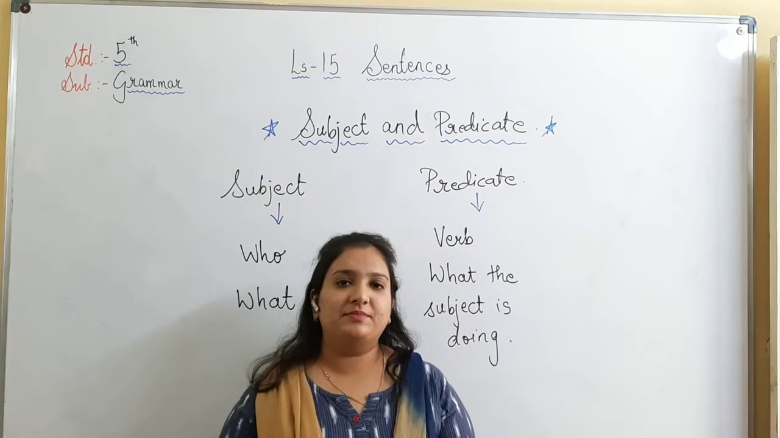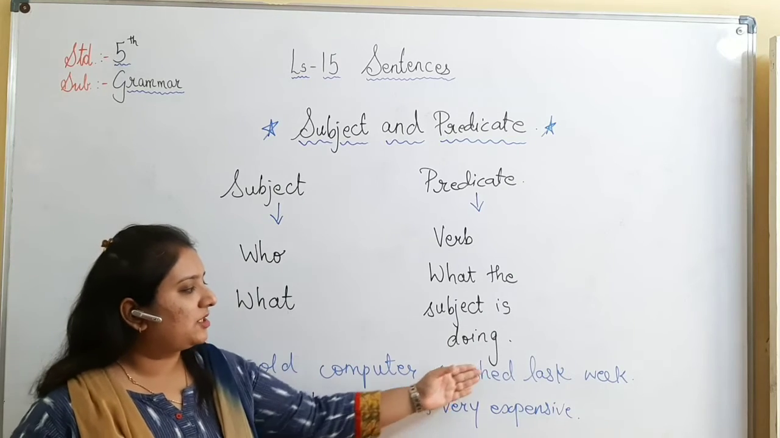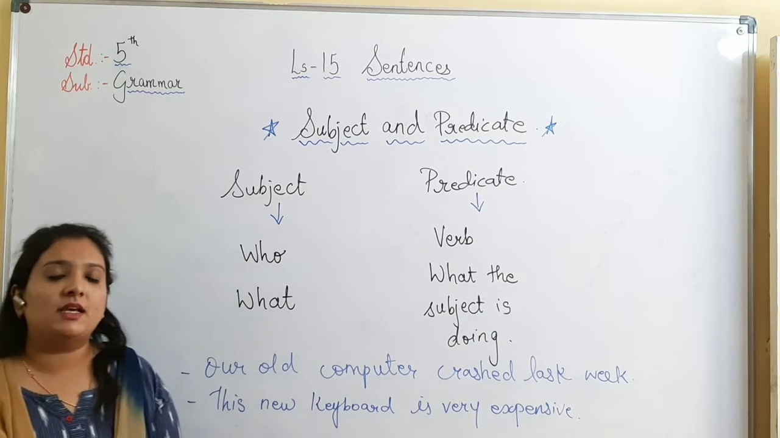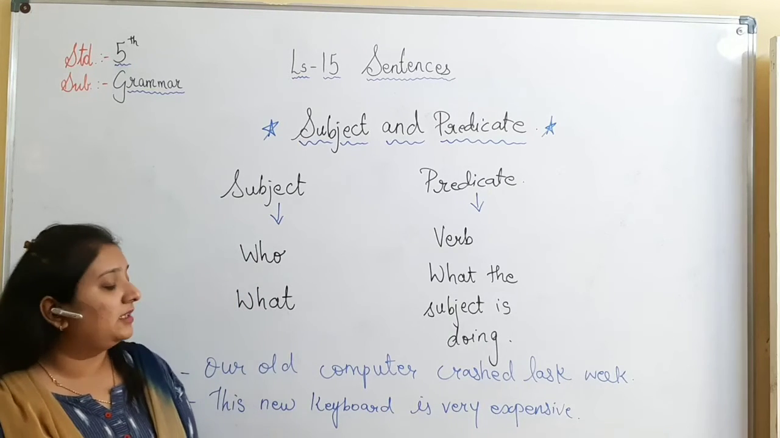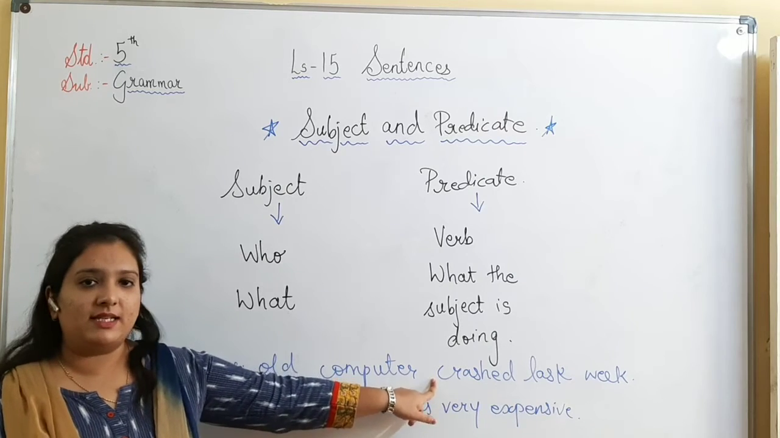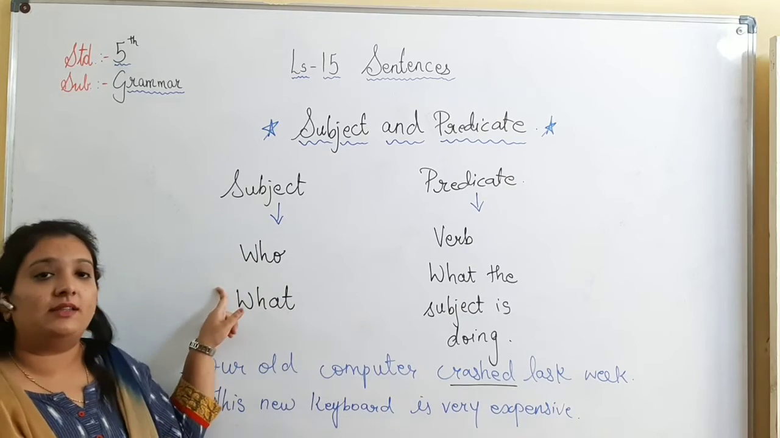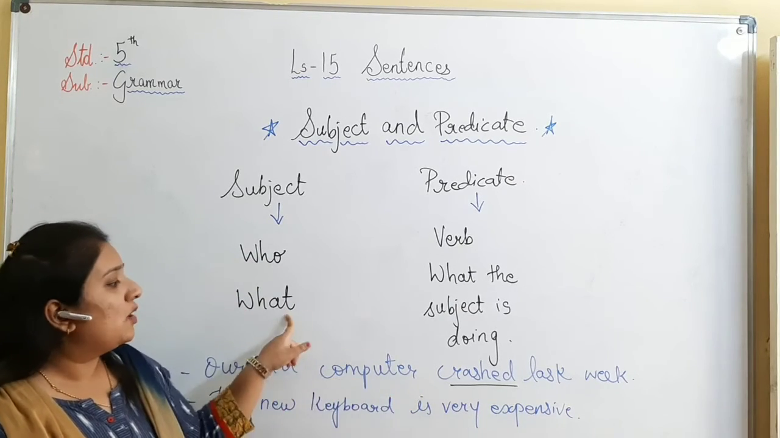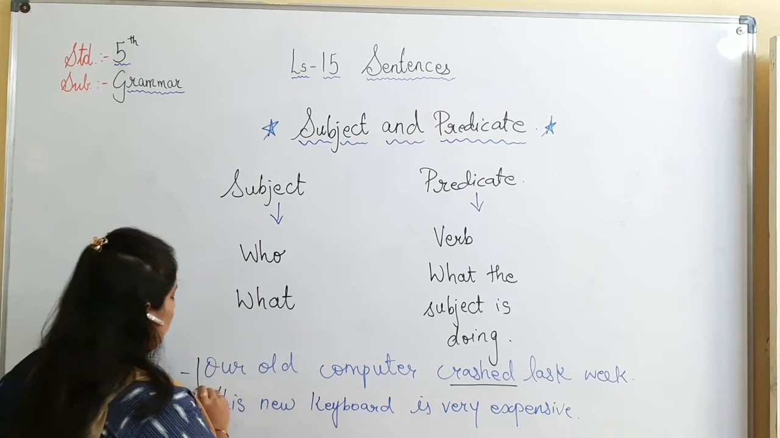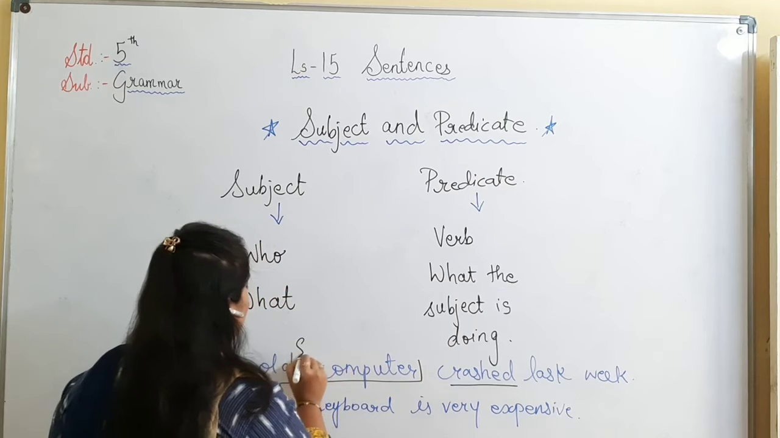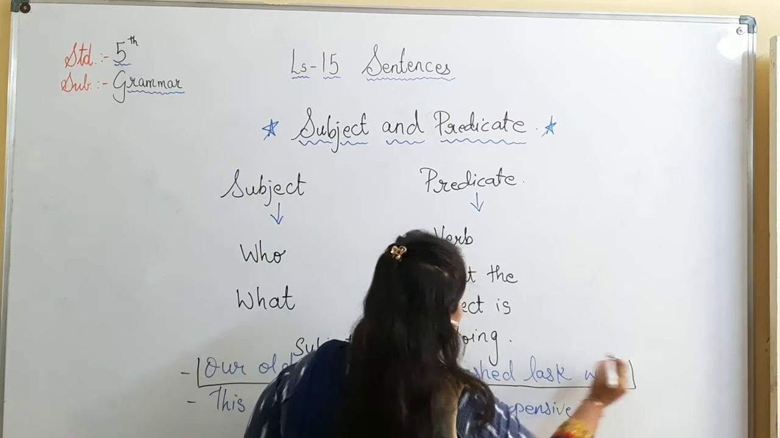For example, the first example, our old computer crashed last week. So whenever you get a sentence, you have to find the subject and the predicate. First in the sentence, we will find the verb. So what verb is there in the sentence? It's crashed. And then you have to ask the question to find the subject. If I ask the question, what crashed last week? So I get the answer, our old computer. So this becomes our subject and this becomes our predicate.